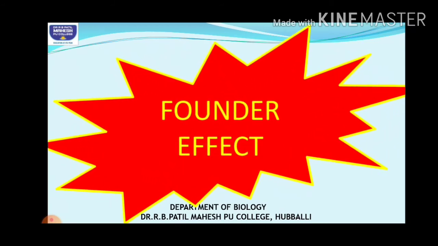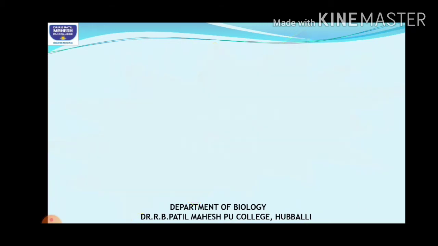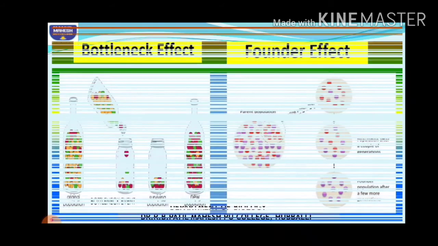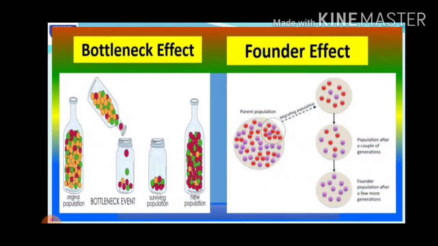Remember this. What is the founder effect? It is nothing but due to genetic drift. Another example I can quote here. That is why we can say genetic drift is also an evolutionary force.